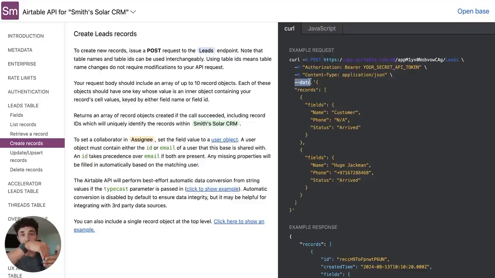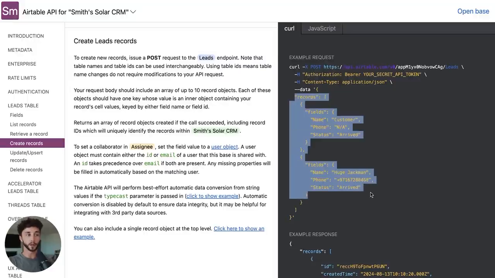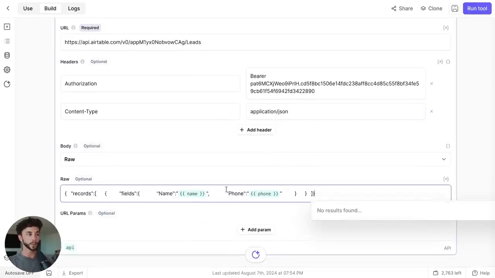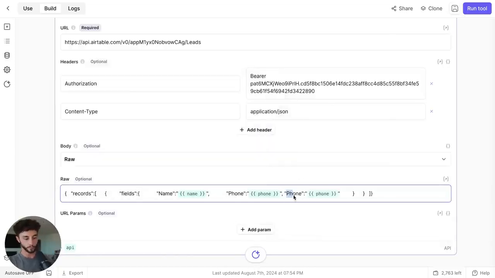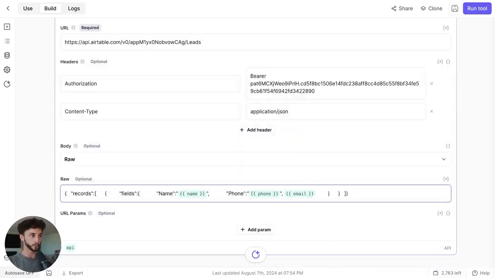Remember, this is what's inside the envelope. Then we have records, and we have the fields: name, phone, and status. And then it's provided us an example of how we would send data into that, which we don't need to worry too much about because I've already got this fitted in here. It can be quite fiddly. In fact, for this, I'm actually going to add another field in here. This is one thing about Relevance I'm not a huge fan of. This can feel super fiddly sometimes. So if we go email, this will already be in the template that I give you, by the way. Email, why would that delete that?